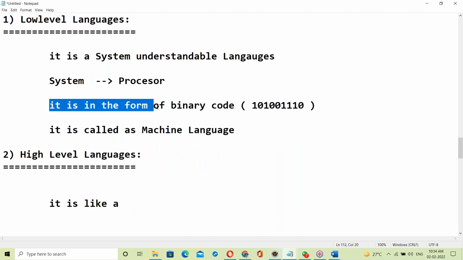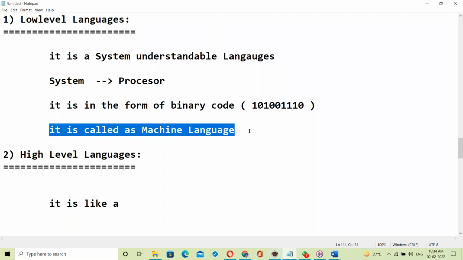It is in the form of binary code. Yes, it is called machine language.